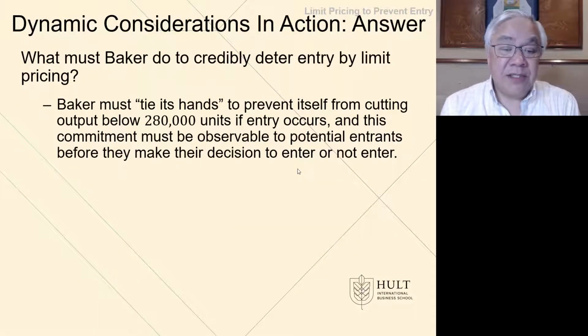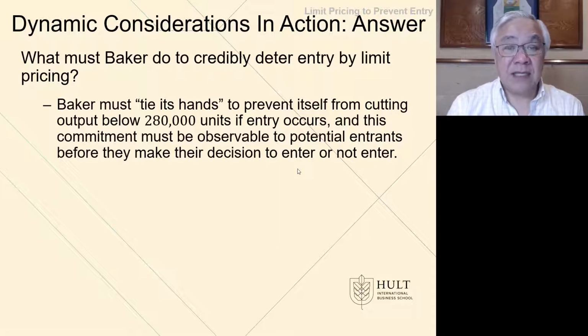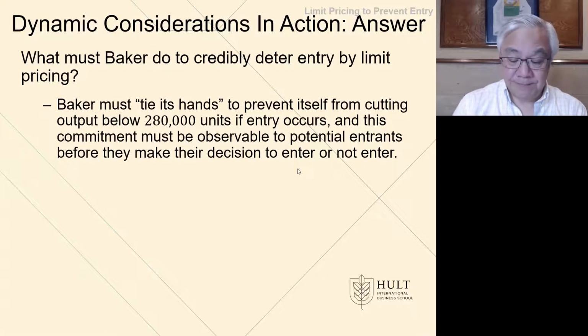So on the first question, what must they do? Baker must tie its hands to prevent itself from cutting output lower. What that means is they could invest in more facilities, more equipment, etc. So it signals to the entrant that, oh, they're serious. This is not a temporary thing. They're gearing up to maintain or even exceed the level of 280,000. So it shows the seriousness of the commitment to this higher volume. That's not just a short-term fix to keep people away. And furthermore, that has to be visible to entrants. So you would have ribbon cutting ceremonies, press releases, you'd be bragging about it in the press so that everyone sees that you're bulking up and, in other words, stay away.